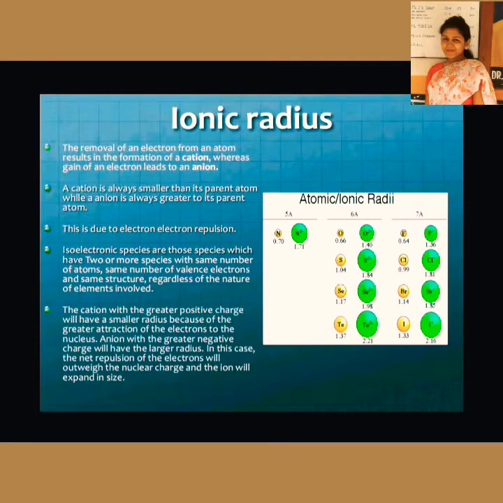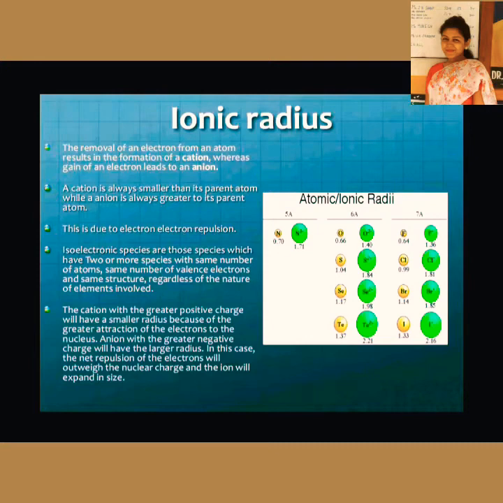Now coming to ionic radius. Now what is an ion? When we remove an electron from an atom, it results in formation of an ion. And we can say also the reverse. When you are giving an electron to an atom, it will also result in formation of an ion. So the removal of an electron from an atom results in formation of a cation, and the gain of an electron leads to an anion.